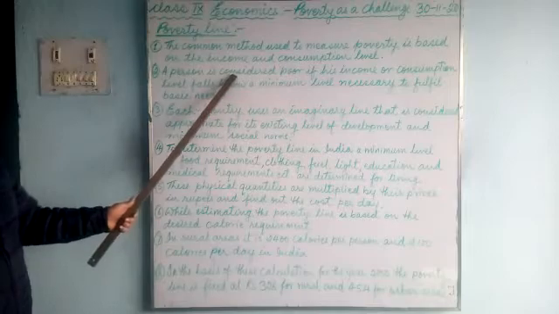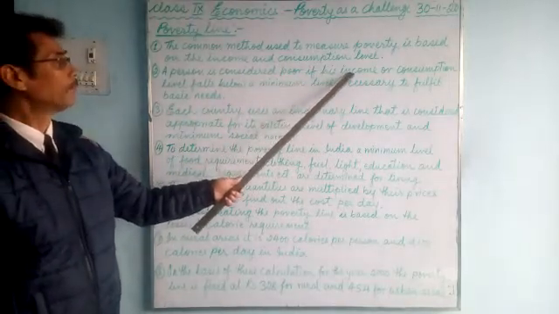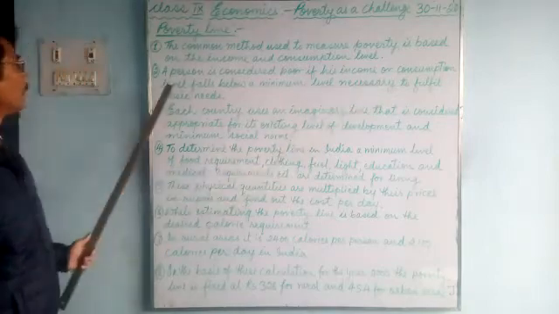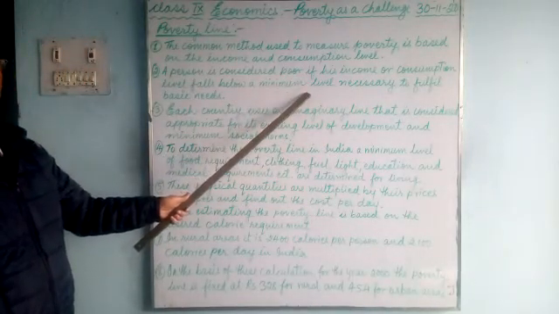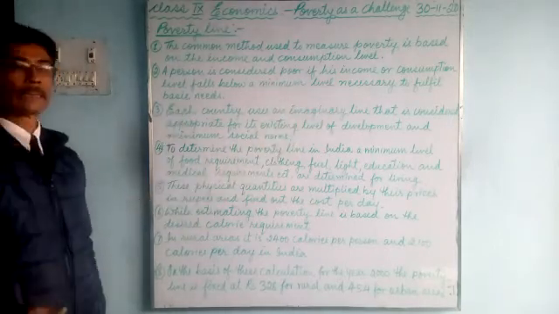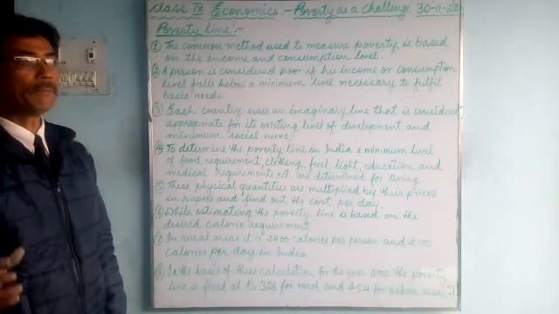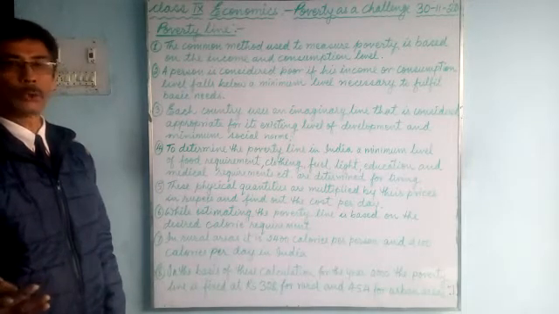A person is considered poor if his income or consumption level falls below a minimum level necessary to fulfill his needs. What are his needs? Minimum needs, basic needs: food, shelter, clothing.